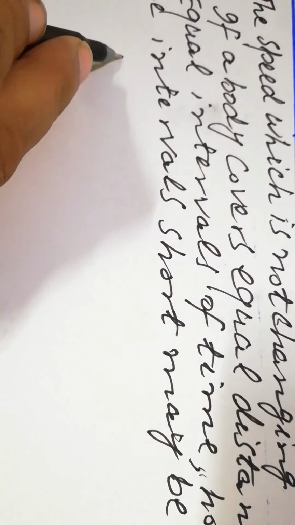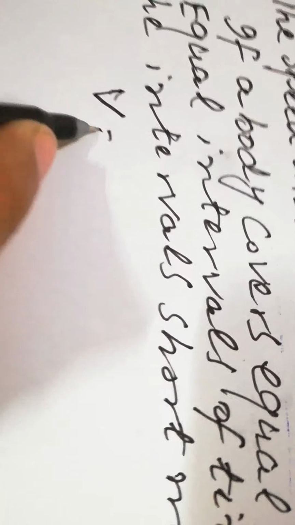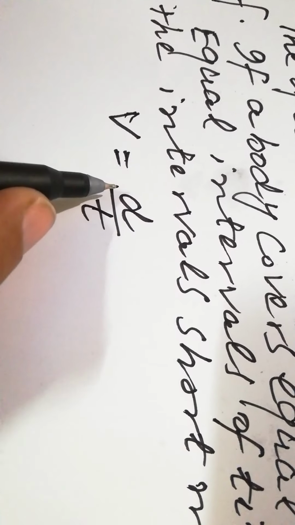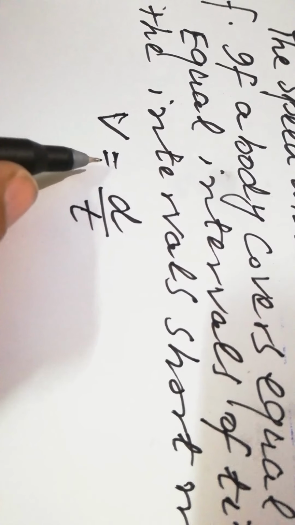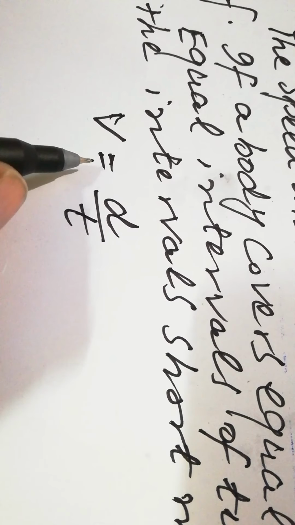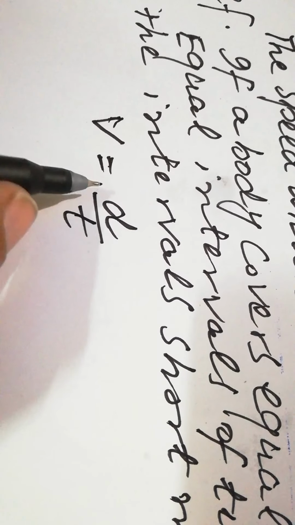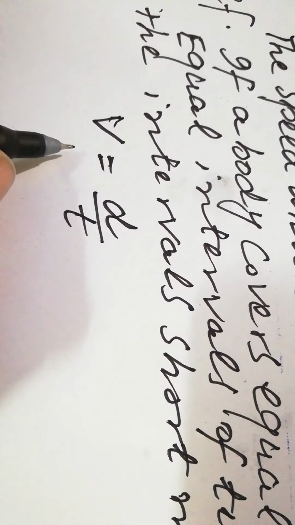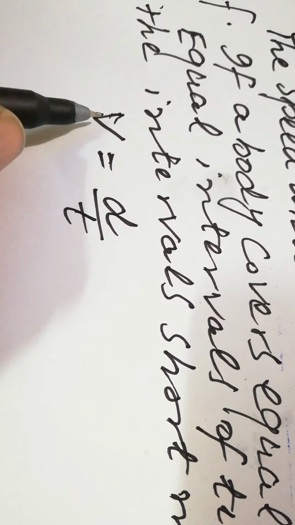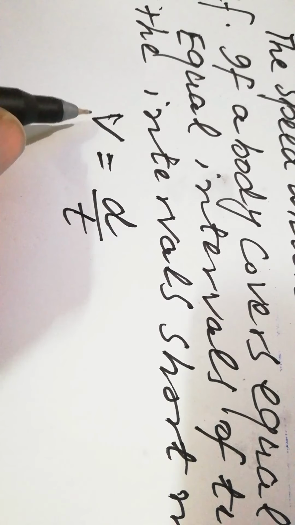Uniform speed is a scalar quantity. v is equal to d by t, where d is the distance, t is the time, and v is the speed. And distance, I have already told you, is the real path of an object. It is termed as distance. The length between 2 points is a scalar quantity, time is scalar, so speed is scalar. And I will explain this with an example.